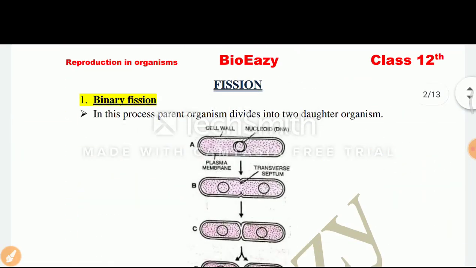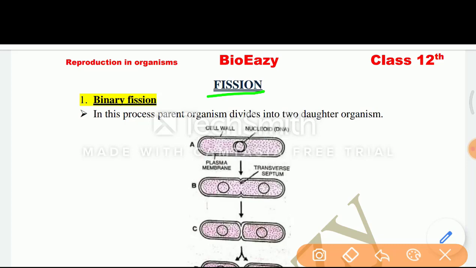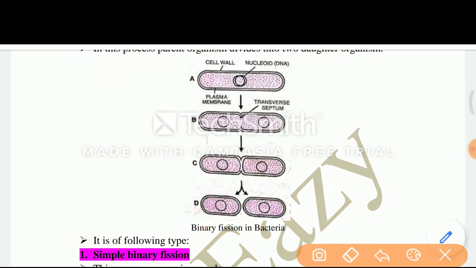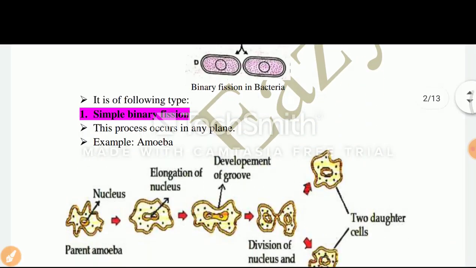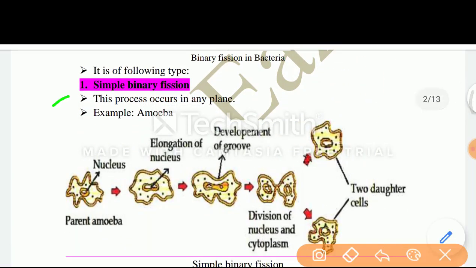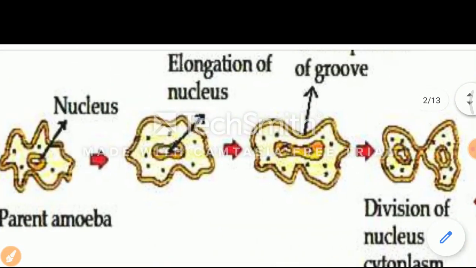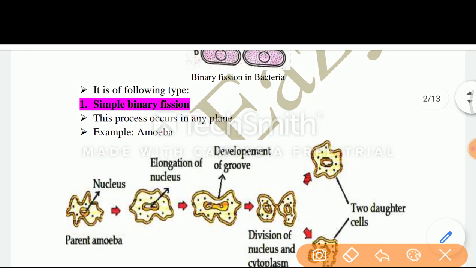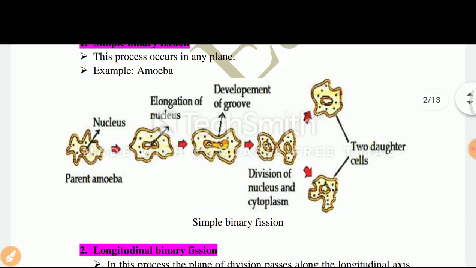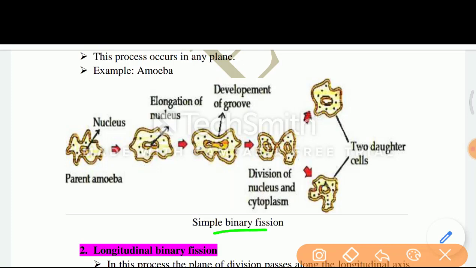Next, number 1 is fission. Fission is of the following types. Number 1 is binary fission. In this process, the parent organism divides into 2 daughter cells. You can see the simple diagram of bacteria, in which parental bacteria divides into 2 daughter bacteria. It is of the following types. Number 1 is simple binary fission. This process occurs in any plane. Example, amoeba. You can see the picture of amoeba on your screen, that a parental amoeba divides into 2 daughter amoeba. It is called simple binary fission.